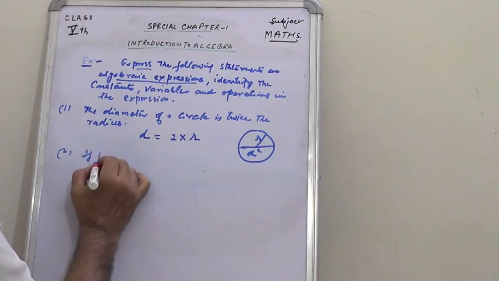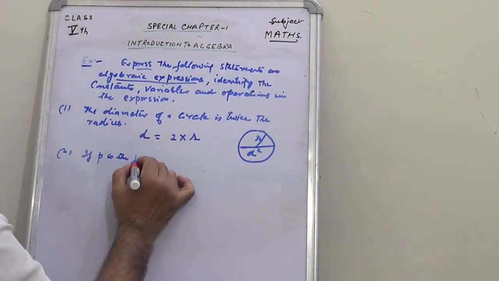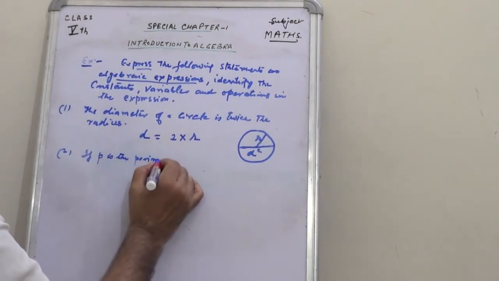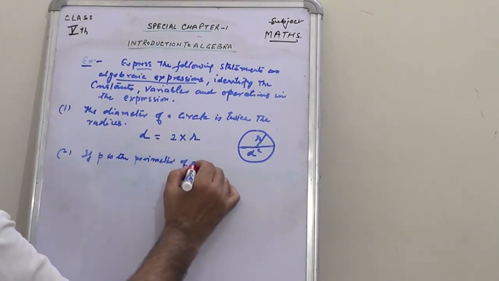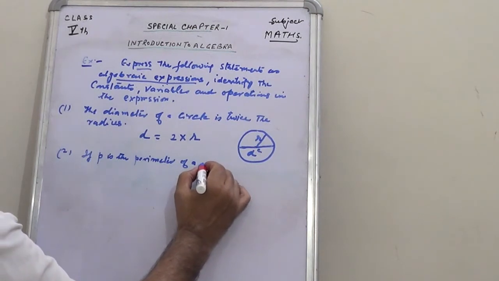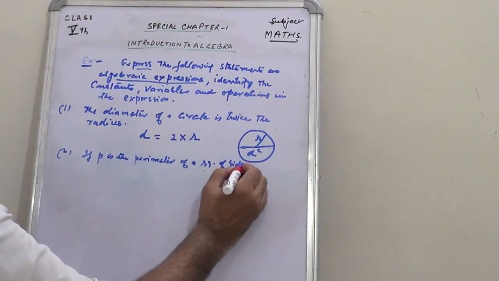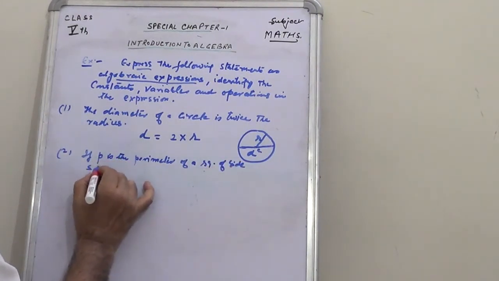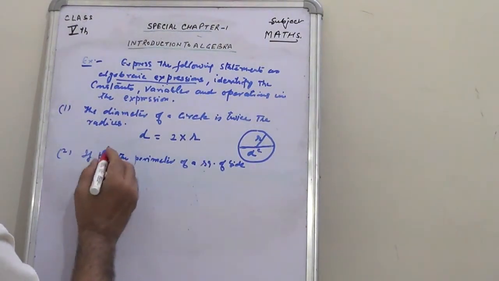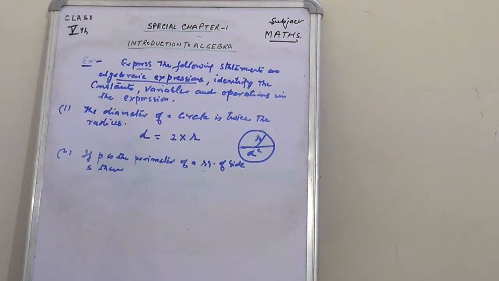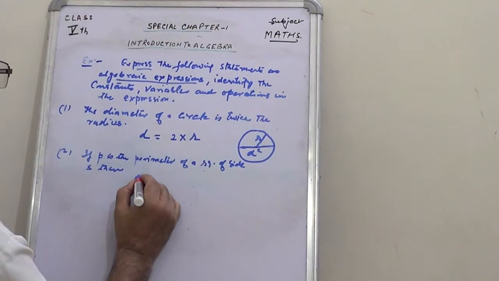If P is the perimeter of a square of side S, then what will be its algebraic expression or formula?